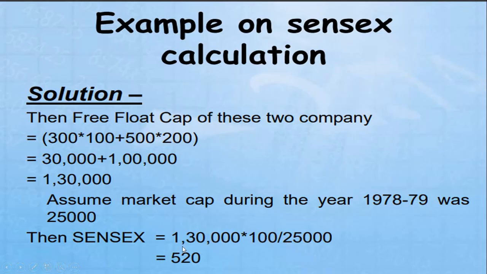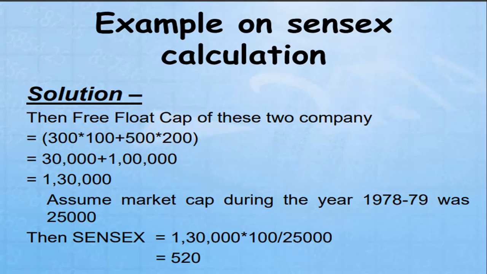1,30,000 into 100 divided by 25,000 gives 520. 520 is the Sensex value. This is the example which I have given for calculation of the Sensex. Okay, guys, now I hope you understood how to calculate the Sensex.